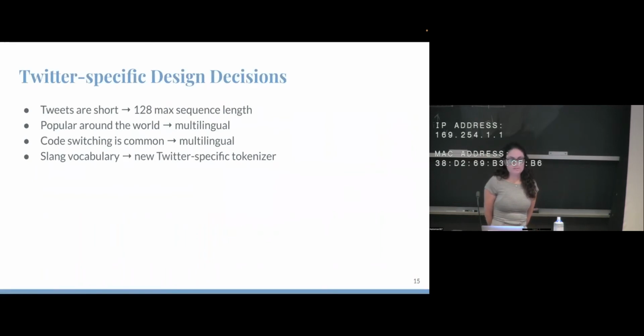So, Twitter-specific design decisions. Tweets are short, so we use a shorter input sequence length, 128 max subwords. Twitter is popular around the world. We want the model to be multilingual to represent more of the populations that use Twitter. Code switching, or switching between languages in a single sentence, is extremely common, so our tokenizer being multilingual is also very good. Also, the language on Twitter is a bit different from other formal texts, such as news articles, Wikipedia, medical data, etc. So we use a tokenizer trained specifically for tweets.